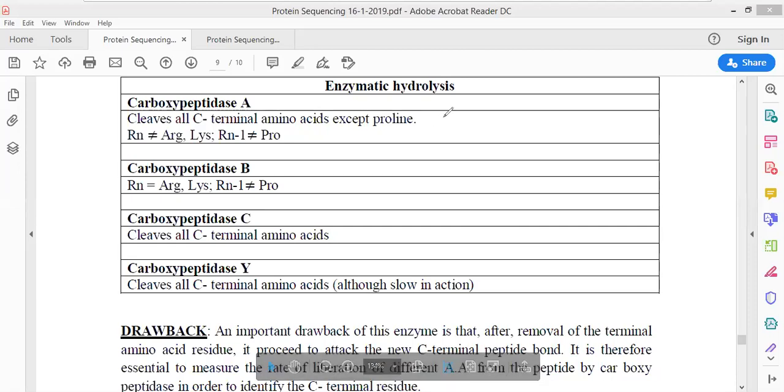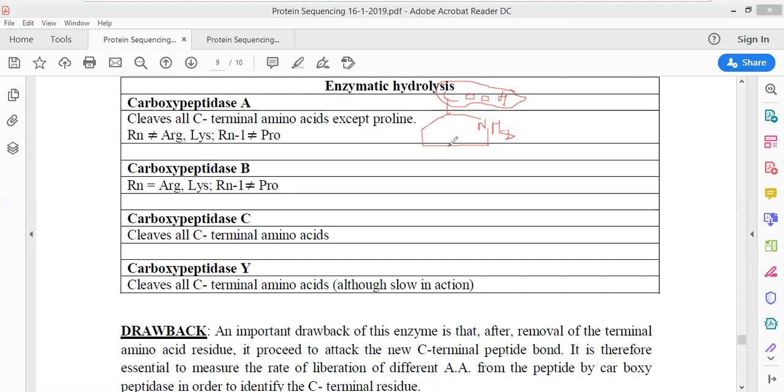If there is a proline, this is how its structure appears. Here is the NH2 group, and this is the carboxylic group. This is the structure of proline. It appears like a temple.